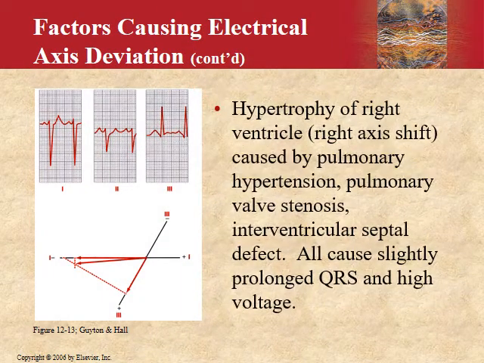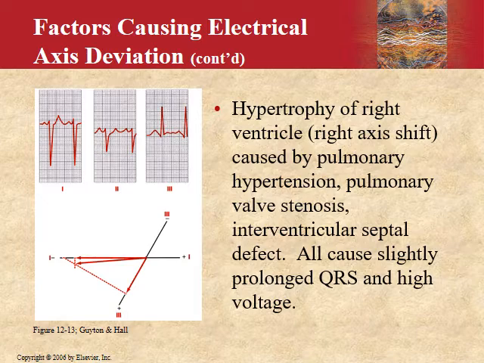Okay, now this is an example of the right axis deviation. In the right axis deviation, lead 1 you see would be negative, it would be downgoing, and lead 3 would be upgoing. And if you calculate this, it comes out that the axis is shifted towards the right.